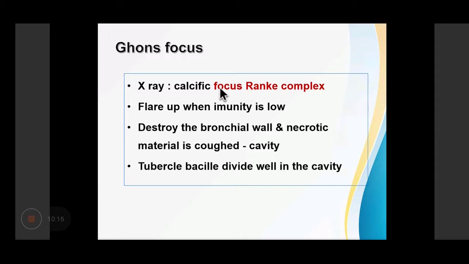Okay? This lesion may later flare up if the immunity of the person is weak. Now, when the immunity of a person becomes weak, this lesion can flare up, okay? And the lesion can destroy the bronchial wall and the necrotic material can get coughed out, leading to formation of a cavity. Now, tubercle bacilli can multiply inside this cavity and spread.